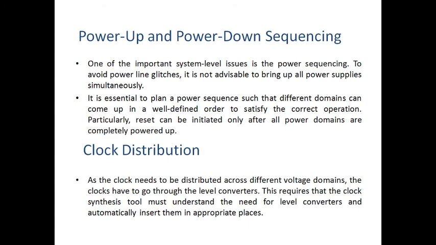The first one is, to avoid power line glitches, we don't bring up all the power supplies simultaneously. The second one is, in order to do the reset, all the power domains must be completely powered up. Only at that time do we do the reset. Those are the two conditions for power up and power down sequences.